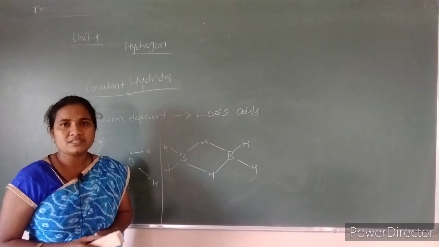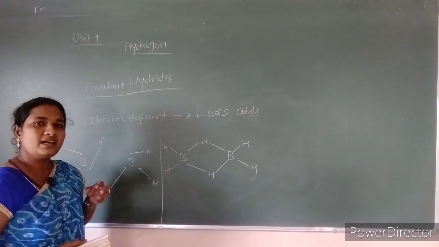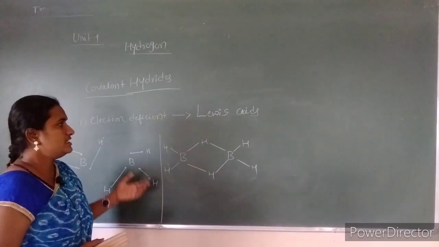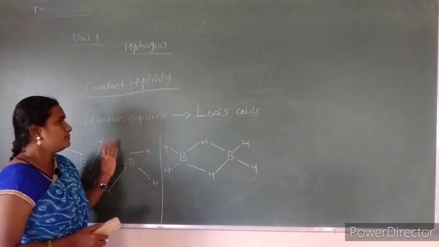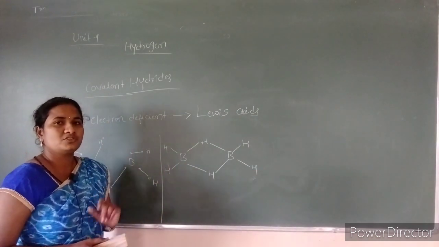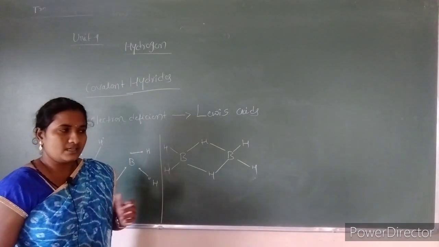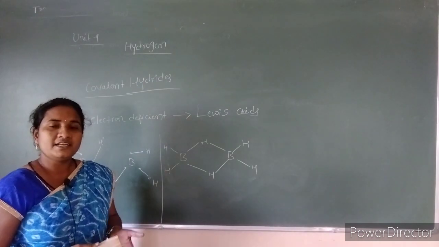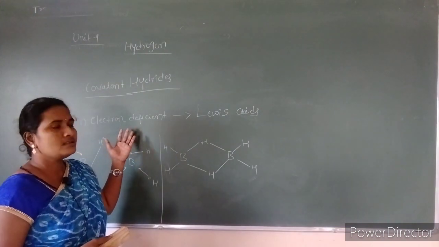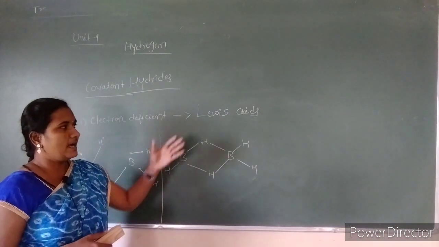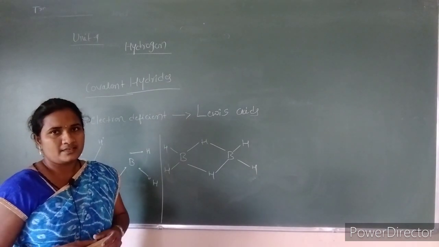So in simple terms, electron deficient covalent hydrides are binary hydrogen compounds that are in need of electrons to complete their Lewis structure, and they behave like Lewis acids because of their accepting character.